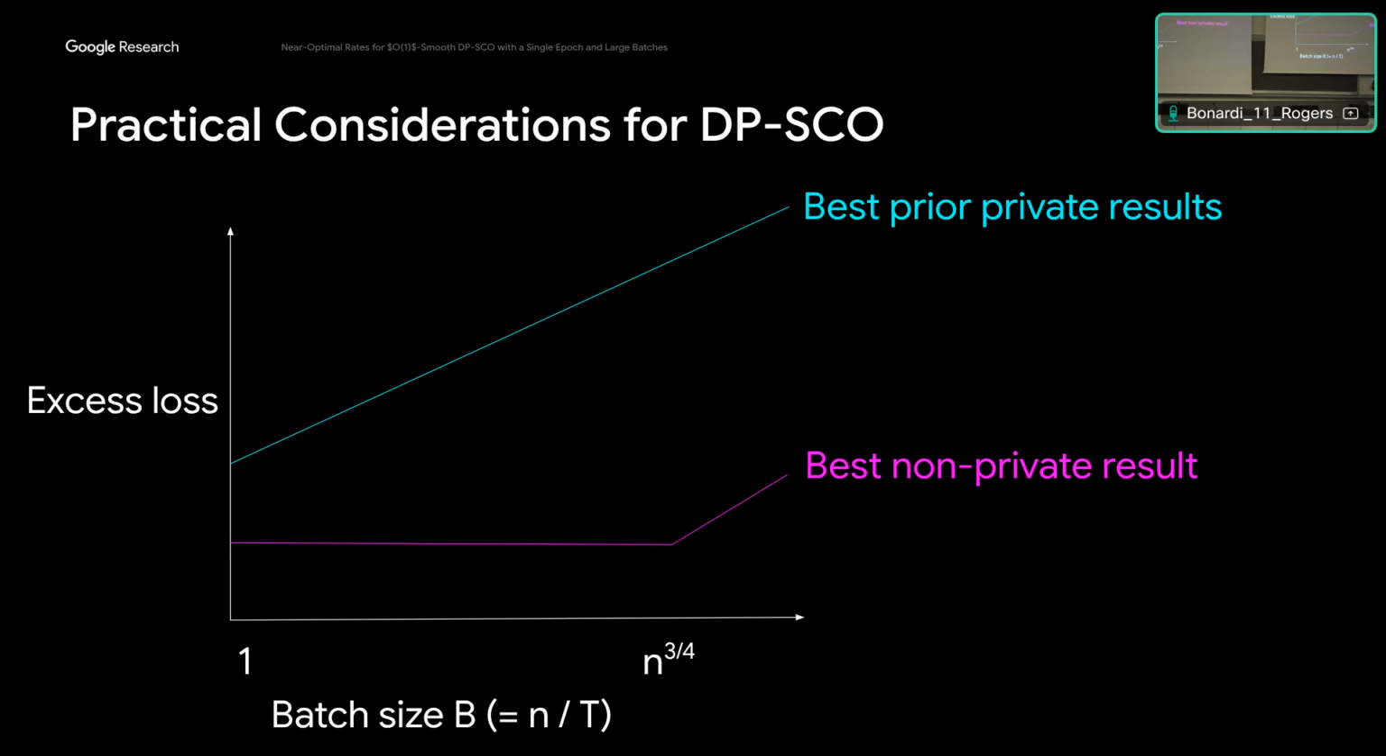Basically, if the batch size was constant or near constant, they would get the optimal excess loss possible. But as soon as you scale up the batch size and decrease the iterations, their utility guarantees start to decay. So our main contribution in some sense is to effectively close this gap. We give an algorithm that achieves the optimal loss for DP-SCO, even if you scale the batch size up to n to the 3/4 and maintain the single epoch property.